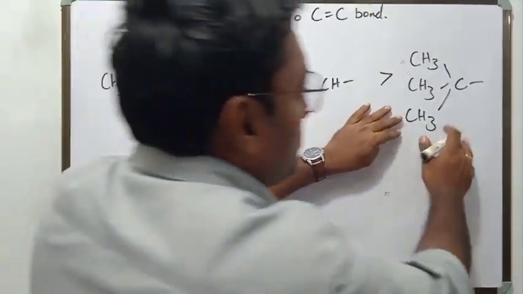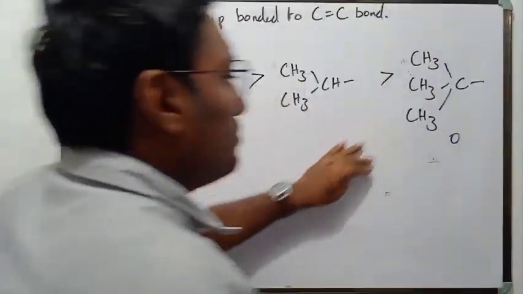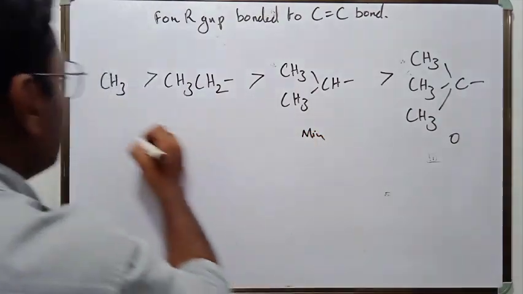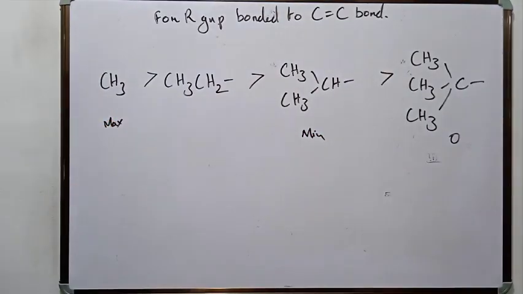Tertiary butyl group hyperconjugation is 0. This is the minimum and this is the maximum. So this is the order of hyperconjugation.